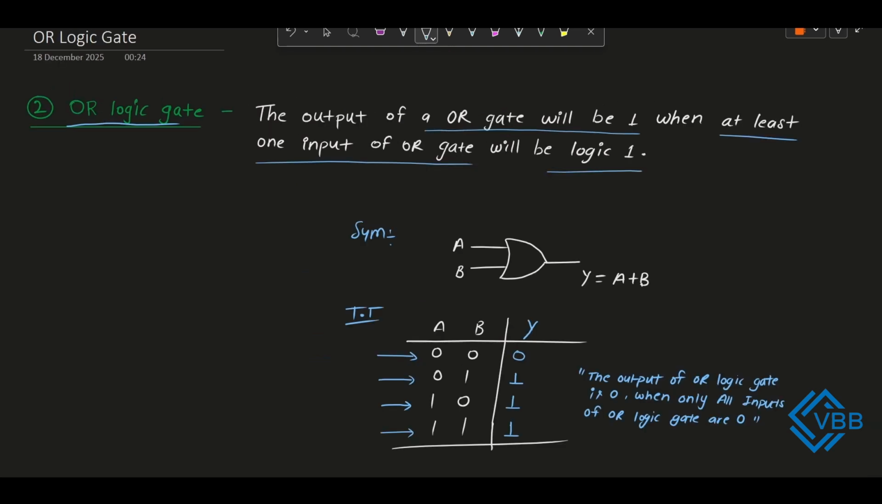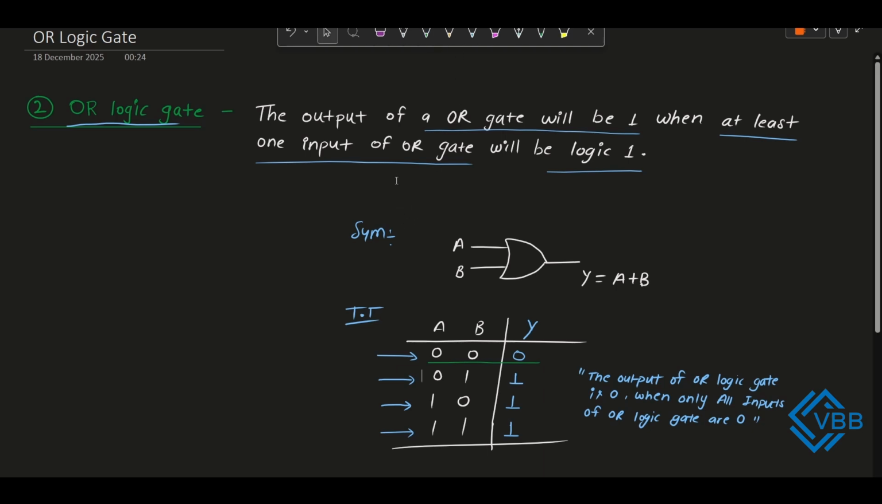If we observe the truth table, we can see that for the first case only, the output of the OR gate is 0. For the rest of the cases, the output of the OR gate is 1. So from here we can conclude one more definition of the OR gate. The OR gate output is 0 only when all inputs of the OR gate are 0. So you can see in the truth table, if both inputs are 0, 0, then only the output of the OR gate is 0. And for the rest of the cases, the output of the OR gate is 1.